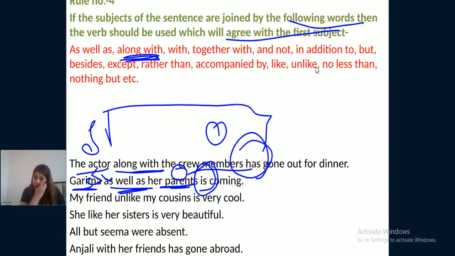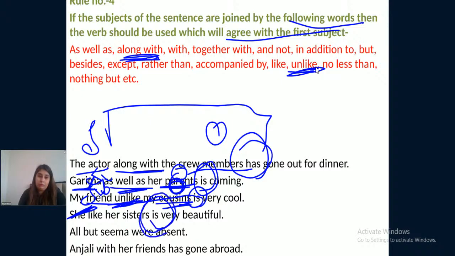My friend, unlike my cousins, is very cool. Unlike is the preposition, my cousins is the object, my friend is the subject, singular, is. She, like her sisters, is very beautiful. Like is also mentioned in the list. Here her sisters is the object, she is the subject.